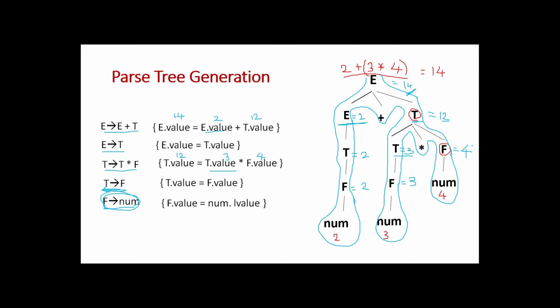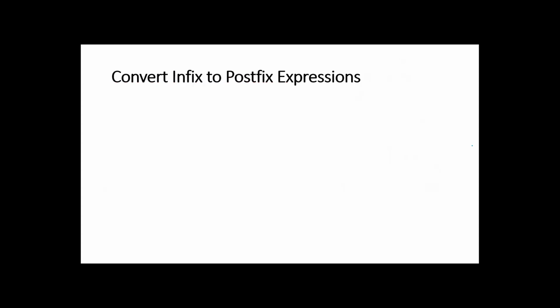Okay. So this semantic action rule is very much important while evaluating the expressions, right? Let us check with another example, that is converting an infix expression to a postfix expression. The same production I have taken, but I have simply changed the semantic action rules only, because the question is what? We have to convert an infix expression to a postfix expression. Accordingly, I have framed the semantic rule for the production.